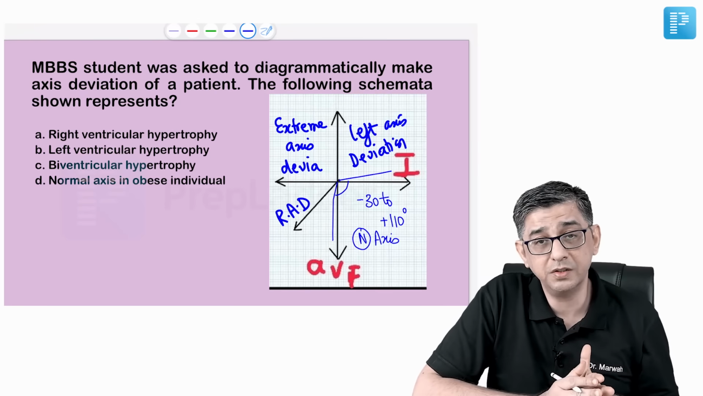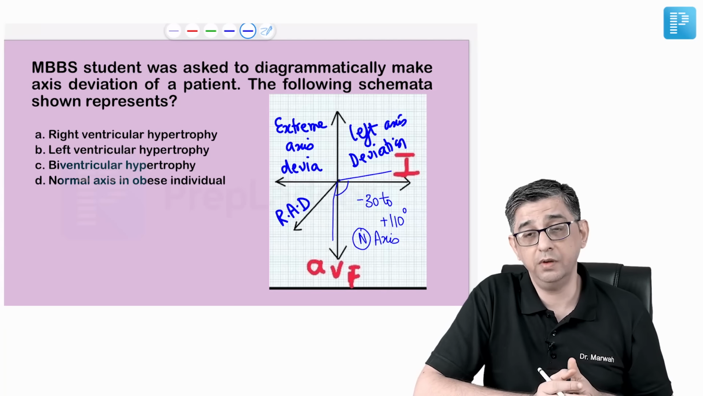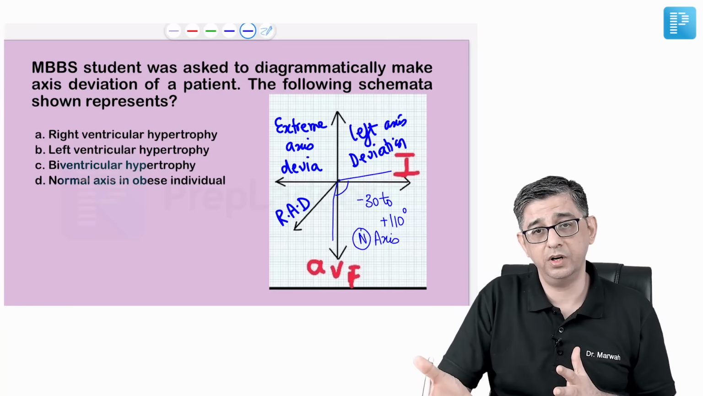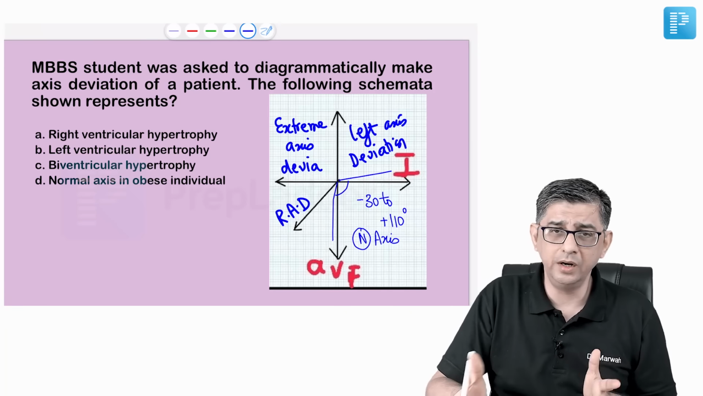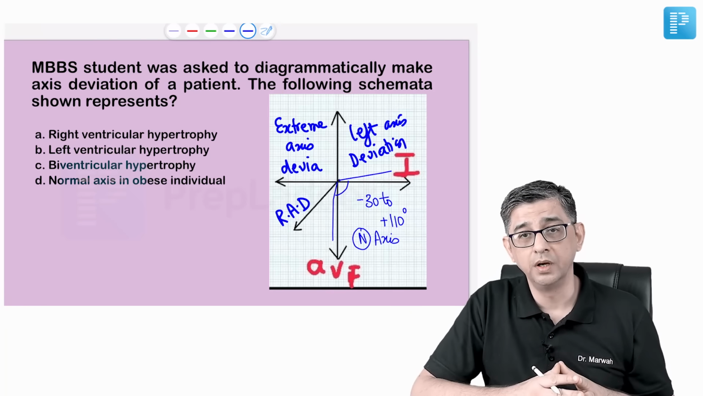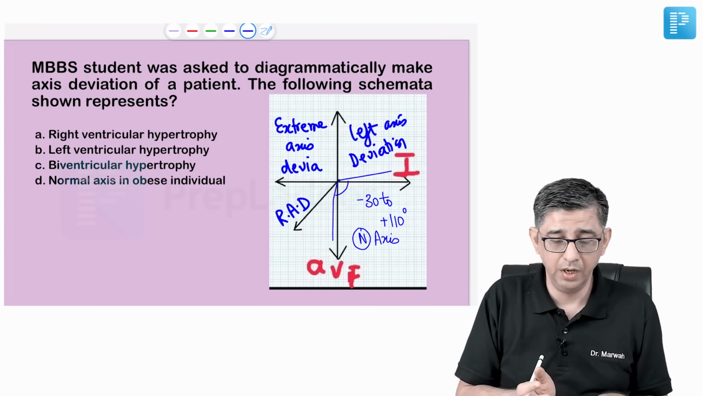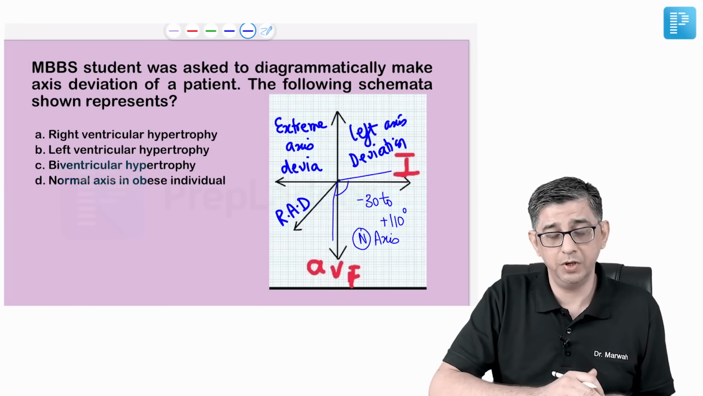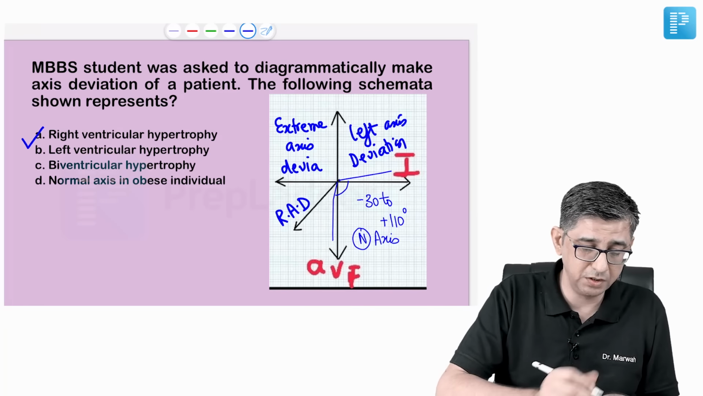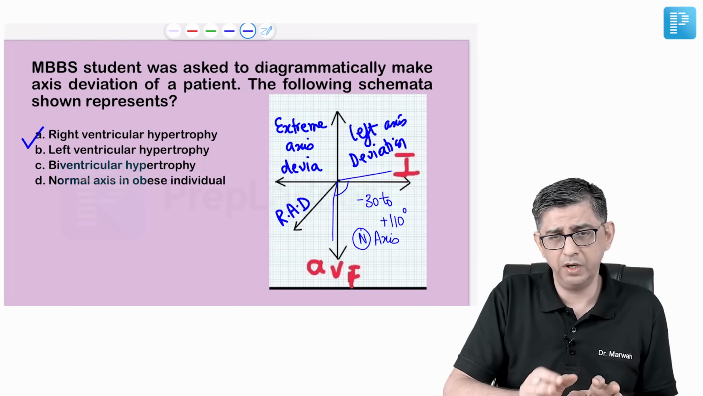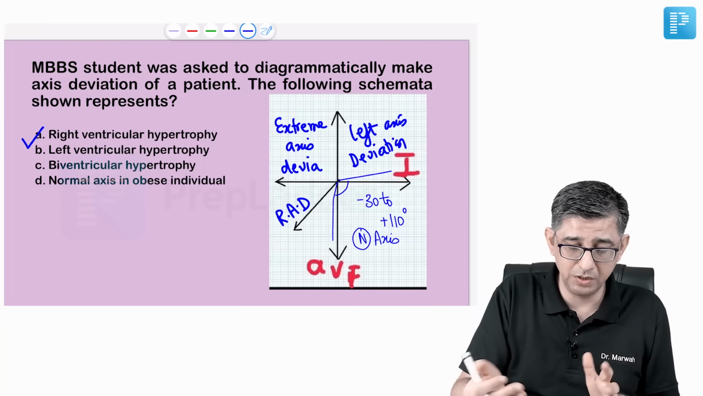So this would be right axis deviation, and right axis deviation is seen when the right side of the heart becomes bigger. Left axis deviation is seen when the left side of the heart becomes bigger. In earlier times we did not have echocardiography, so by axis we used to check which side of the heart is relatively bigger. The correct answer for this particular image would be RAD, that is, right axis deviation is suggestive of right ventricular hypertrophy. He also mentioned a very dicey option like normal axis in obese individual.